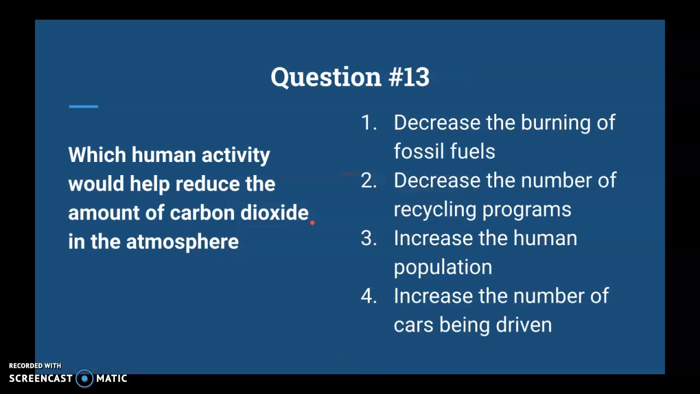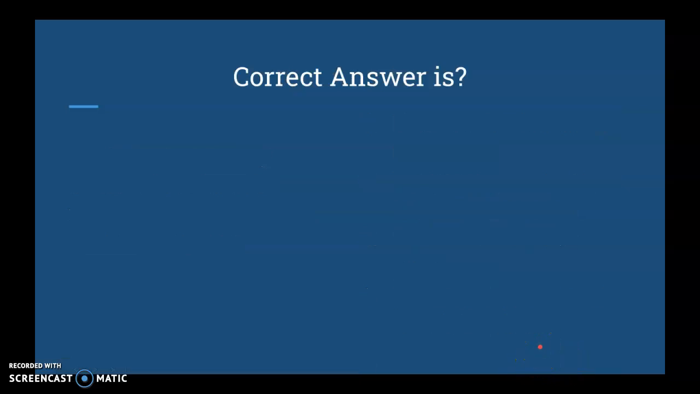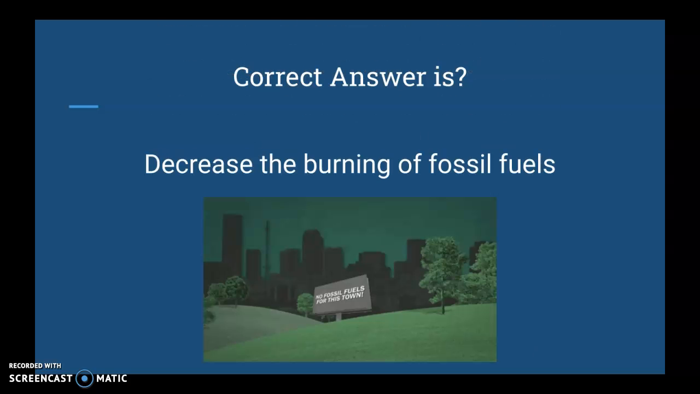Okay, last one, question 13. Which human activity would help reduce the amount of carbon dioxide in the atmosphere? Decrease the burning of fossil fuels, decrease the number of recycling programs, increase the human population, or increase the number of cars being driven? What do you think? Well, here you go. Correct answer is decrease the burning of fossil fuels.